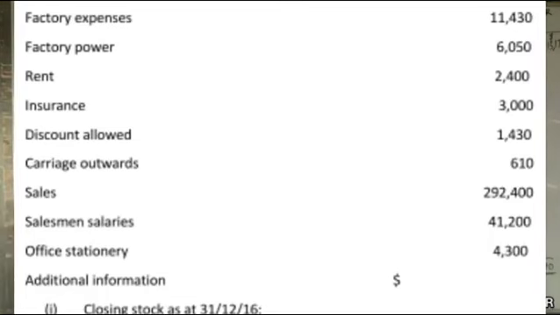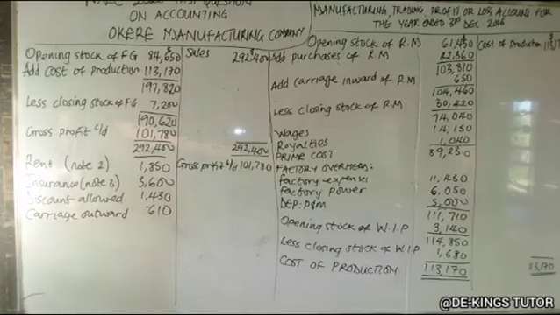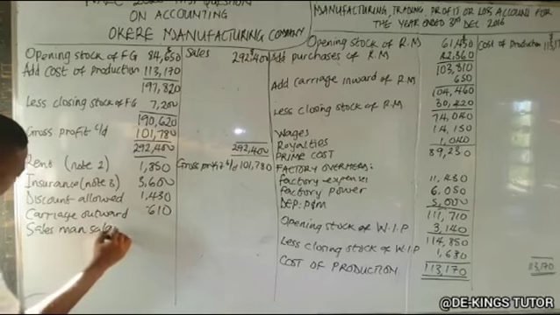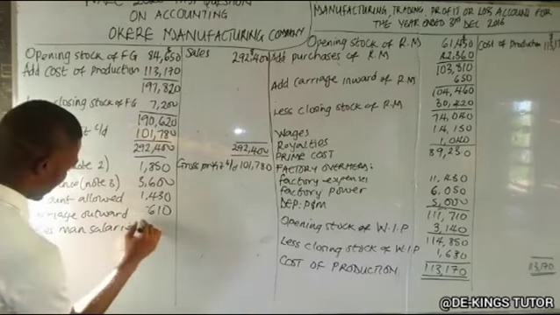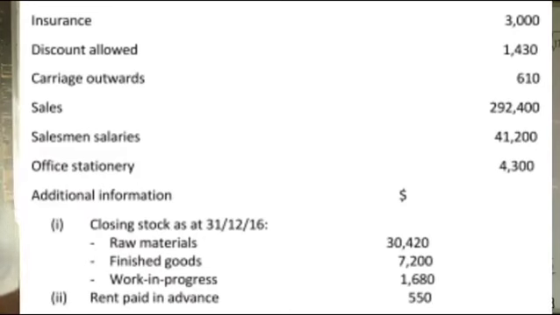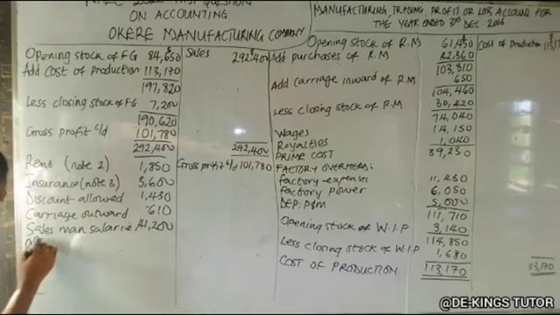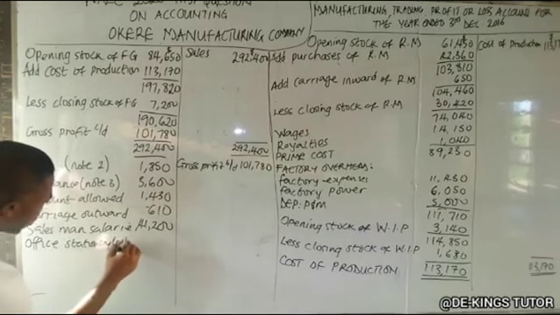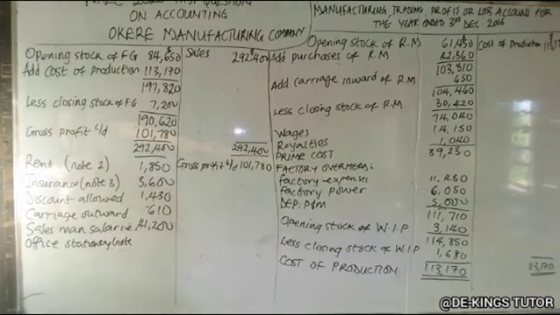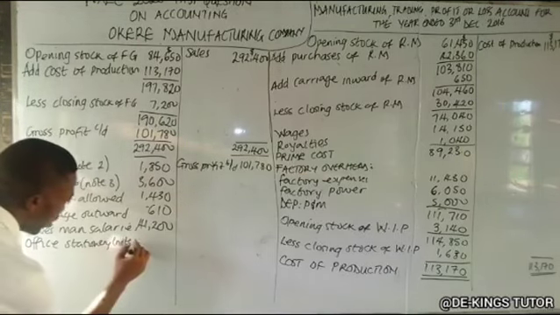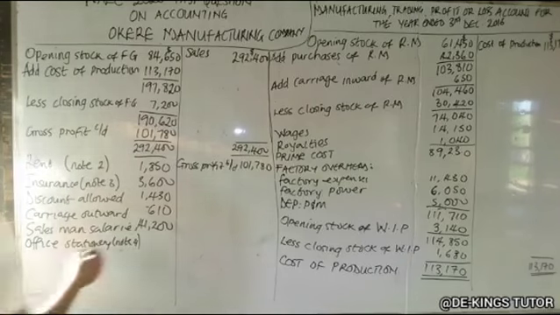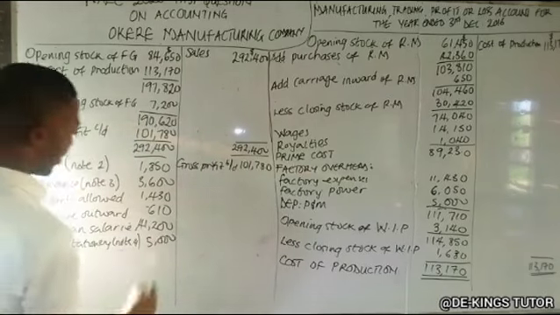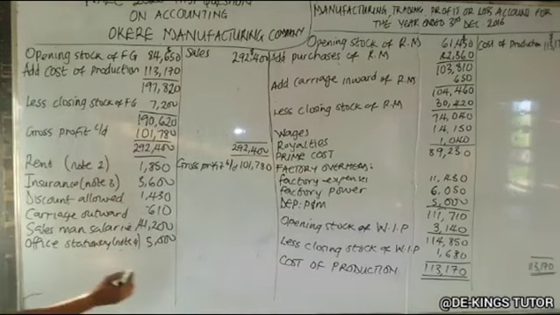Another one is salesman salaries, which is 41,200. Another one is office stationery. Now, office stationery was adjusted. That is our note 4. Office stationery was adjusted, so we have 5,000 as the adjusted amount. Okay? So I think that is all the expenses.